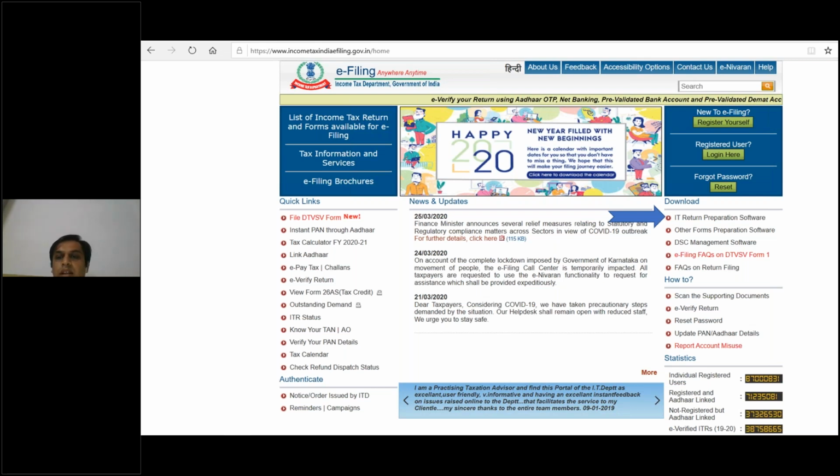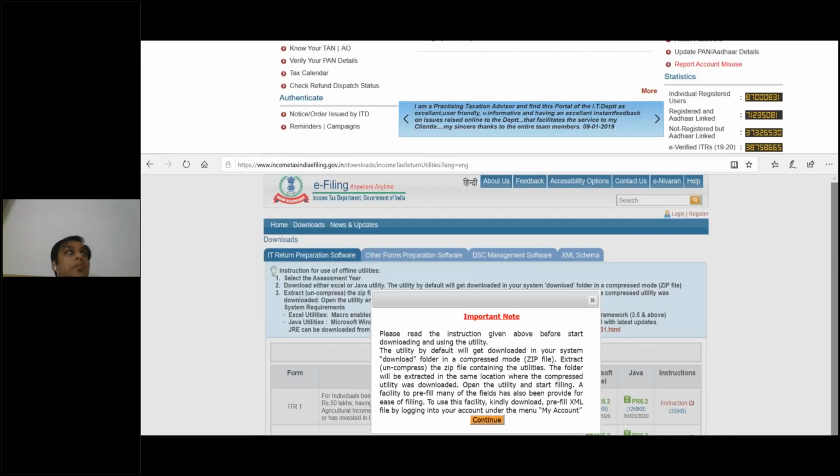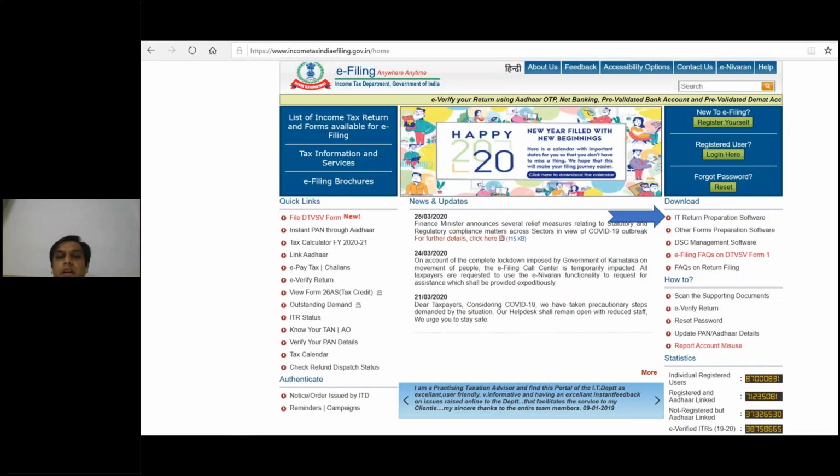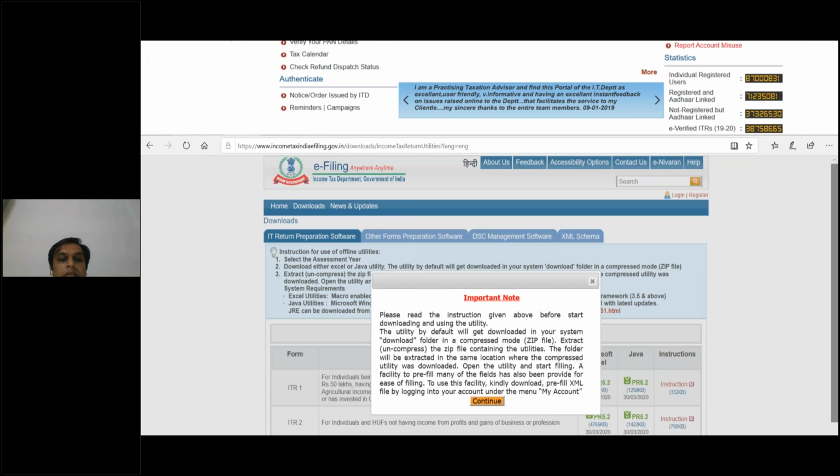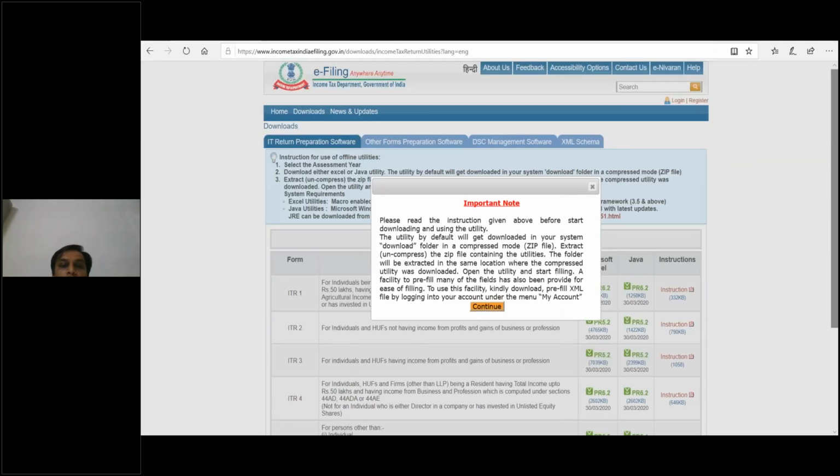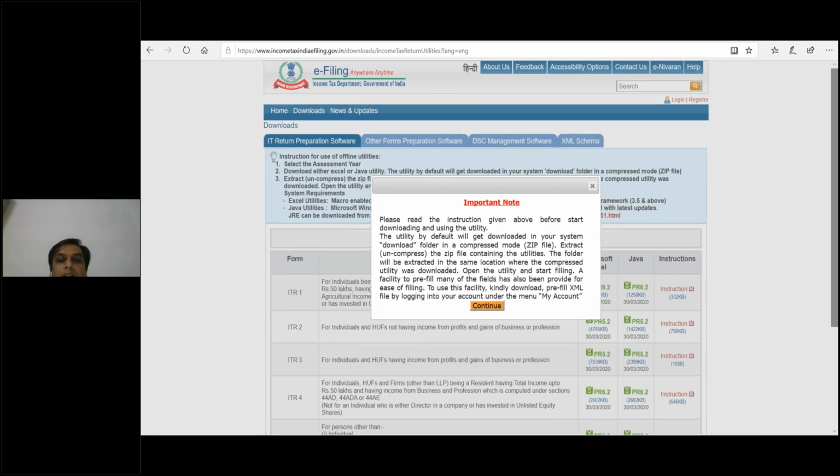Okay, so let's start. We will go to ITR Utilities and select ITR Utilities, then processing downloads. Here we will have an important note: whatever we download will be a zip file. So when you get the zip file, you just have to extract it.